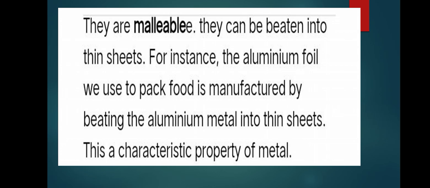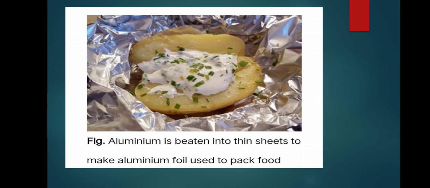Next physical property of metal is generally metals are malleable. Malleable means they can be beaten into a thin sheet. For example, aluminium is one of the metals. The aluminium foil we use to pack food is manufactured by beating the aluminium metal into a thin sheet. This is a characteristic property of a metal. Look at this figure here. Aluminium metal is beaten into a thin sheet to make aluminium foil used to pack food.